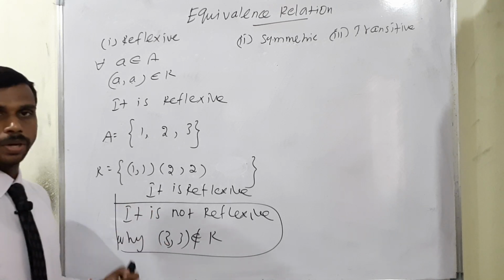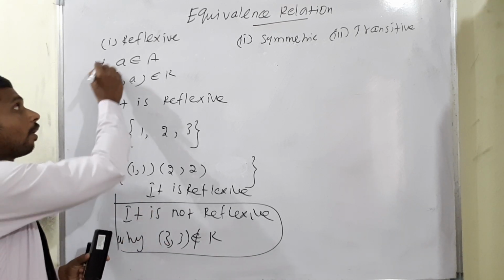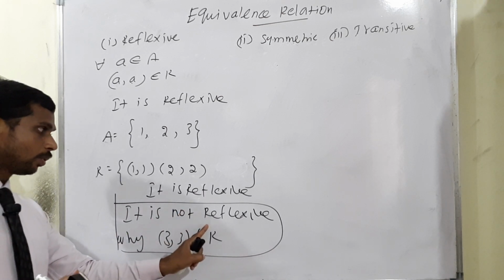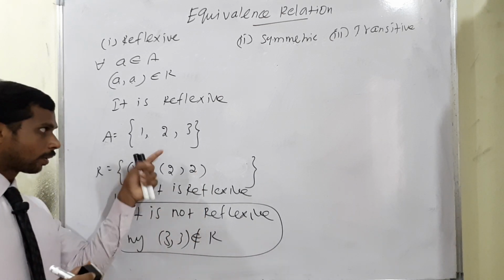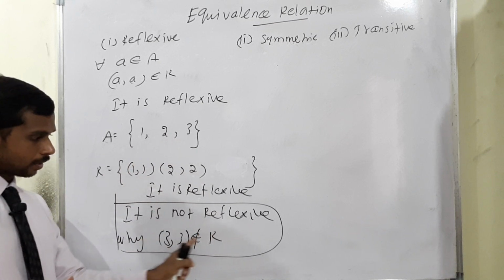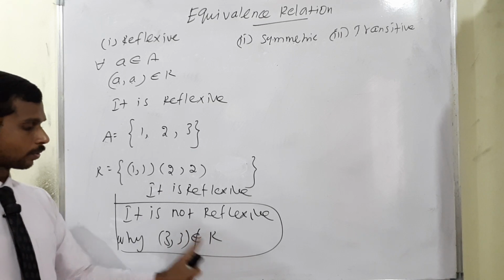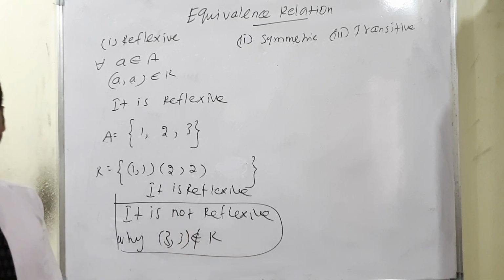This is the way we have to identify one by one. That's why I have written "for all". That is one of the important conditions. Why am I writing that it is not reflexive? Because (3,3) is not available. According to this question, (3,3) does not belong to R. That's why the relation does not contain (3,3), and we are saying it is not reflexive.